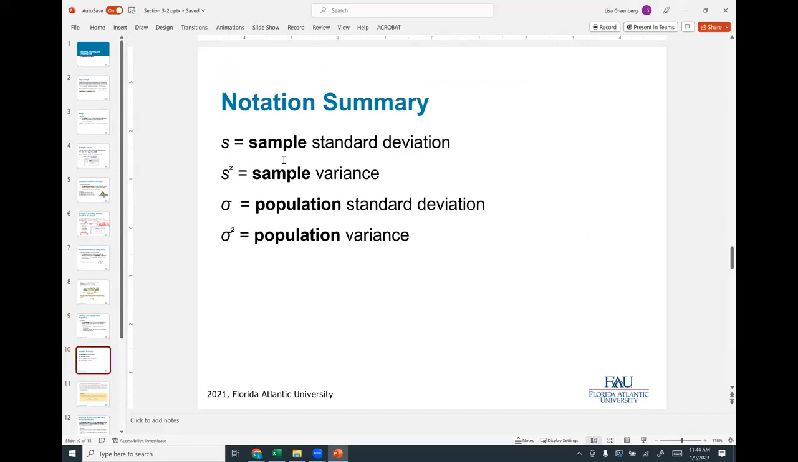And here's the notation. So S for sample standard deviation, S squared for sample variance, sigma for population standard deviation, sigma squared for population variance.